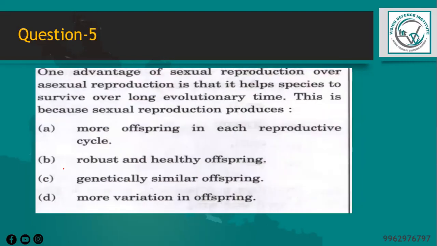And the next question is, one advantage of sexual reproduction over asexual reproduction is that it helps species to survive over long evolutionary time. This is because sexual reproduction produces... So when we look at this question, sexual reproduction involves a fusion of both the gametes, that is, male and female gametes combine to form an embryo or a zygote. The fusion of gametes from two different individuals results in offspring with a combination of genetic material from both the parents, that is both the male as well as the female. So obviously it is going to be D, more variation in offspring.